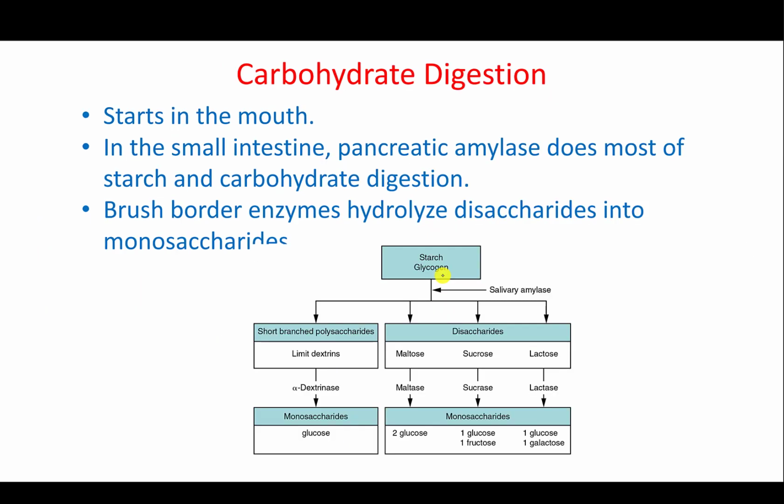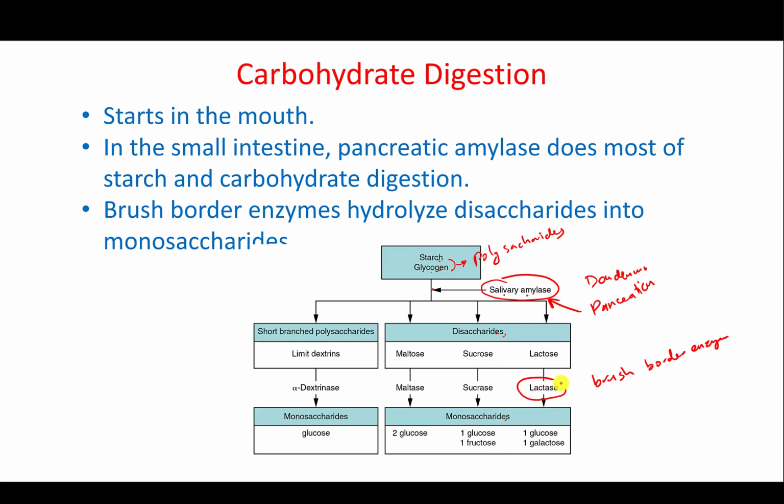So for carbohydrate digestion, mainly we are talking about starch and glycogen. Those are the polysaccharides. This is how we usually eat them, from plants or from animals. In the saliva, we have the salivary amylase that will cause some digestion of the starch and glycogen. Sometimes it is enough to break them into disaccharides, but most of the time those go to the duodenum. In the duodenum we also have the pancreatic enzymes, mainly pancreatic amylase. This pancreatic amylase will break down the starch and glycogen into disaccharides, and then in the small intestine we have the brush border enzymes. Those will turn the disaccharides into monosaccharides.